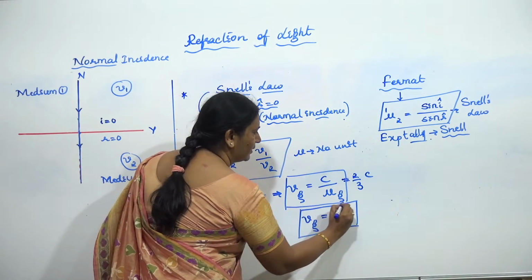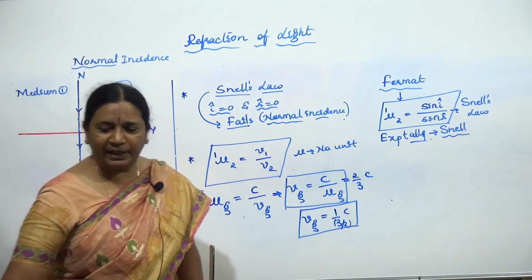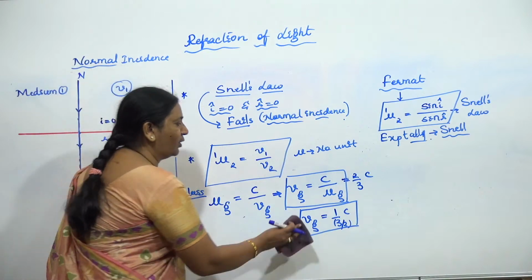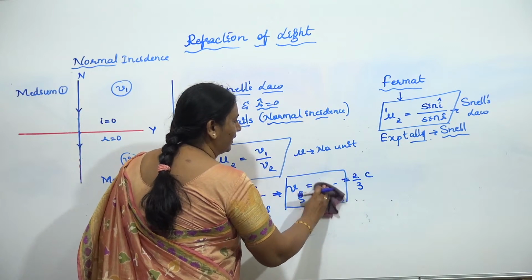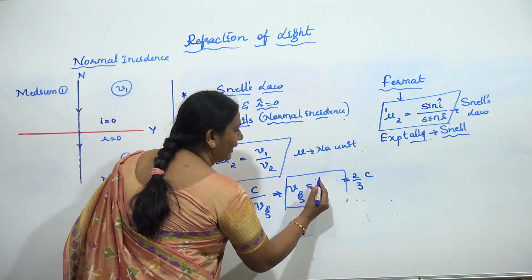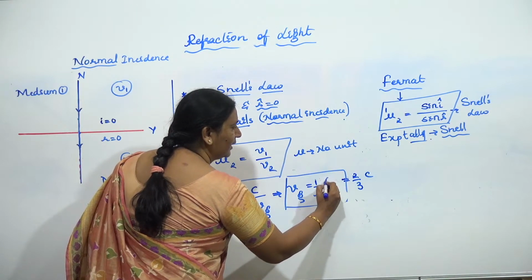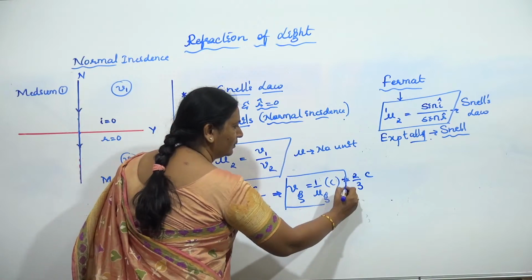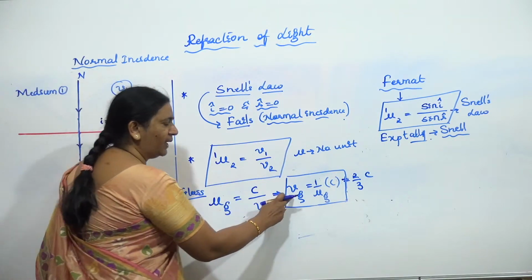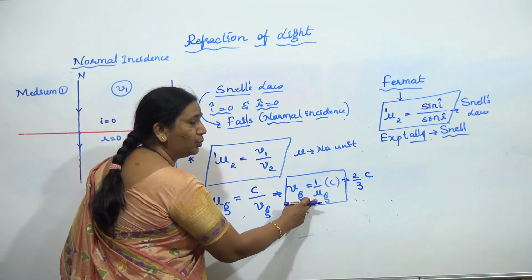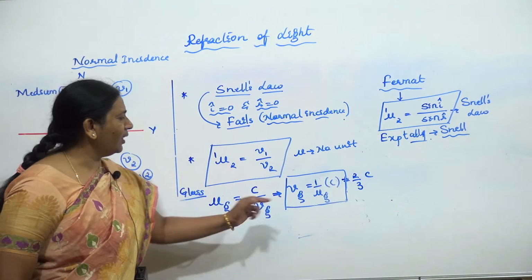This is the fact you have to understand. The way of writing, the way of understanding makes a lot of difference. What I can write now? I can write the same thing in a different way. I write as 1 divided by mu of glass into CL. One and the same, children? So what happened to the speed of light then? It became 1 by mu times of that medium compared to what? Free space. So what I can call mu as?